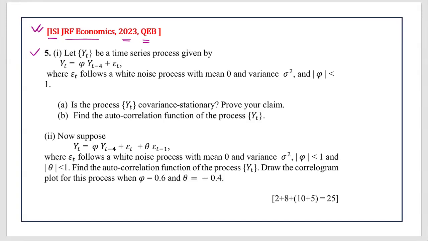Let Y_t be a time series process which is given as Y_t = phi Y_{t-4} + epsilon_t. Now, epsilon_t follows a white noise process with mean 0 and variance sigma squared, where mod phi is less than 1. This is given to you.